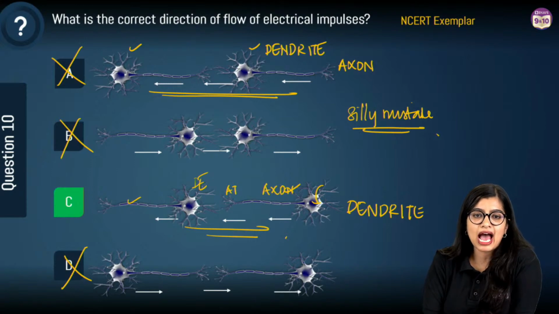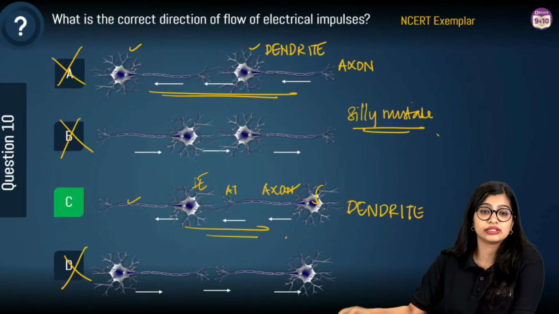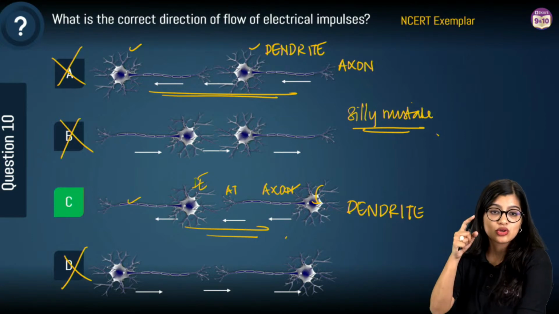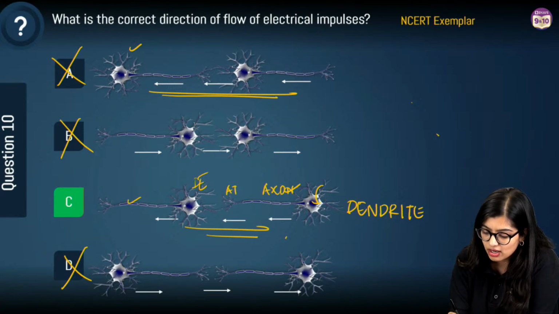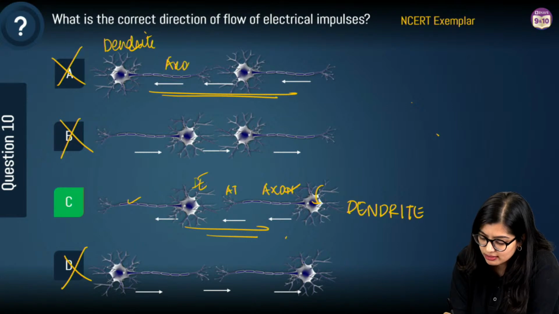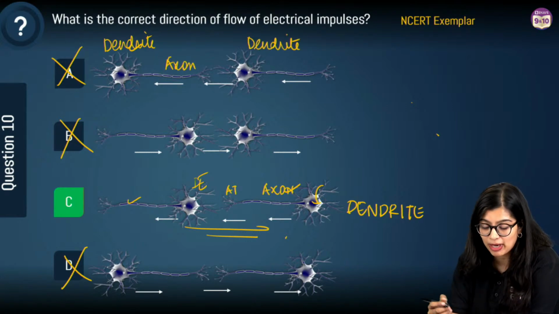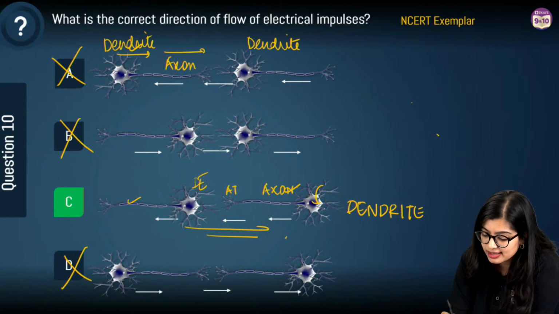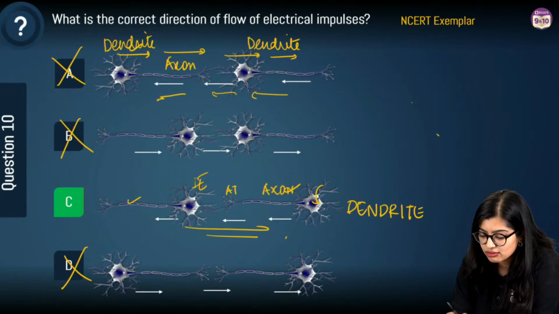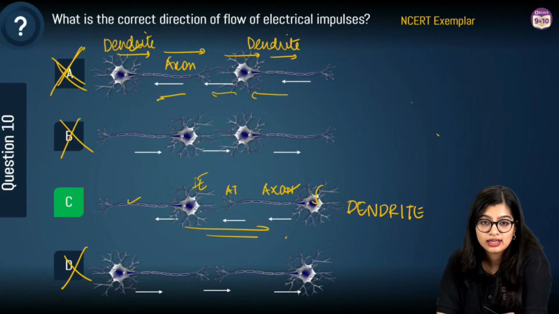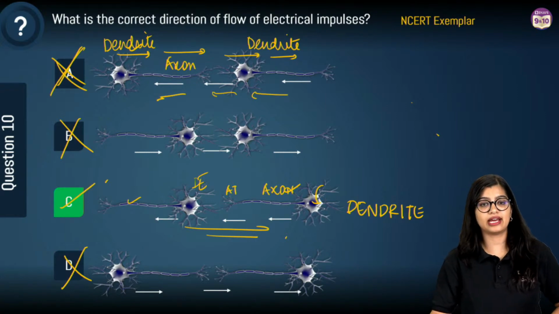Yes. Ma'am, apni silly mistakes ka kya karu? Good question. What do I do? So again for Chetna and many others who are not clear, see here you have neuron 1 where dendrite, axon, dendrite, okay? Now ideally how should the impulse go? If A was the answer, it should go in this direction. But your arrow is showing reverse direction, which is why A is not the answer. Correct answer here is option C, right?